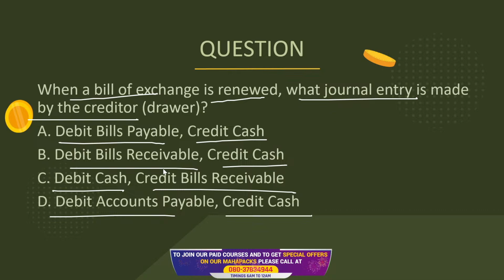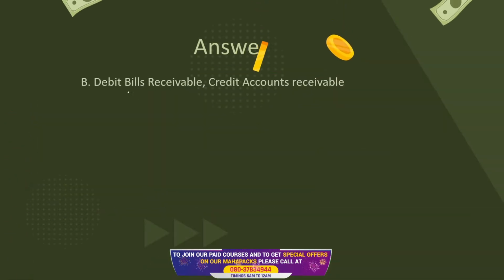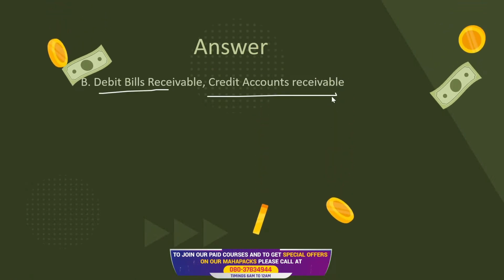I think there is a little change that I would like to make. Since he is issuing a new bill, it's going to be debit the bills receivable and credit the accounts receivable. Okay? The correct answer is that a new bill is issued by the drawer. So he'll just write about the new bill there. So the correct answer is debit the bills receivable and credit the accounts receivable.